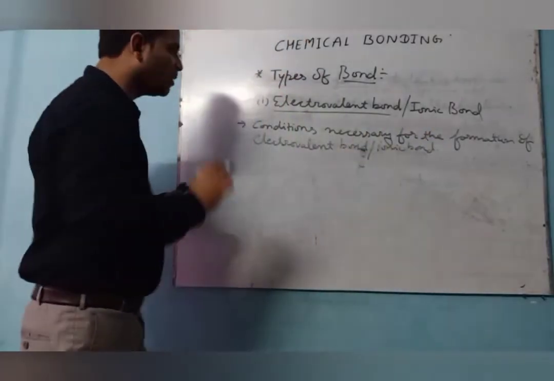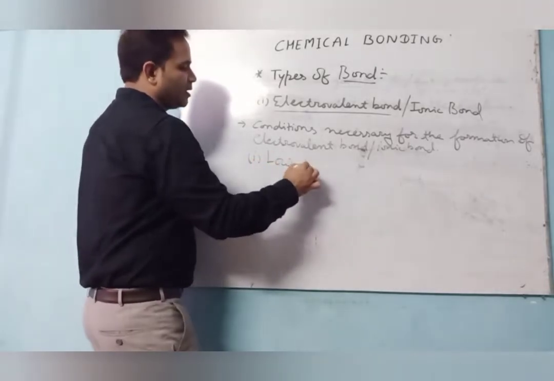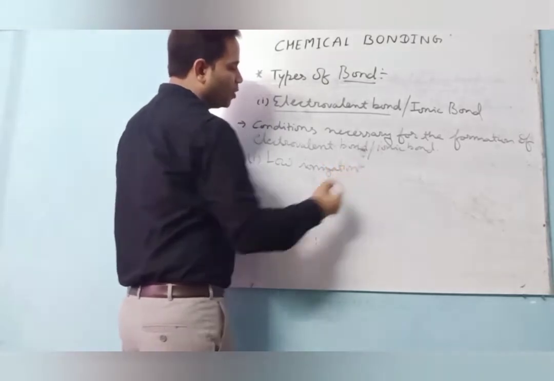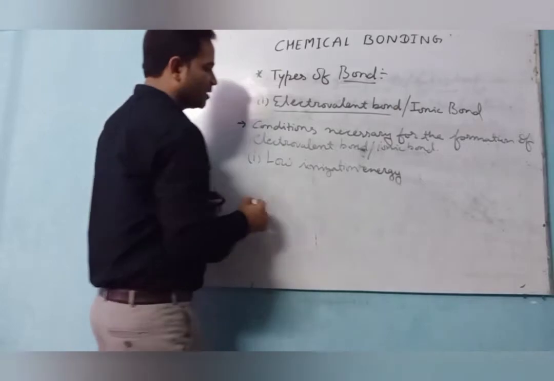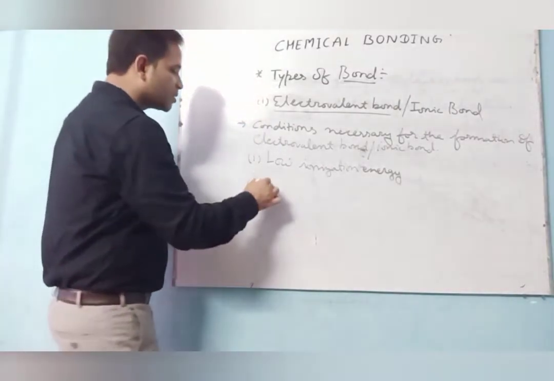Let's see. Number 1, first, low ionization energy. This one is the first point, first condition. Second, high electron affinity.